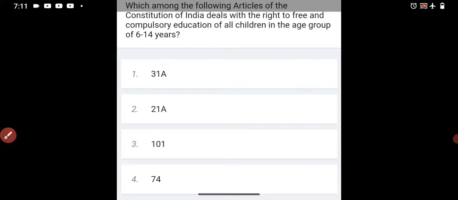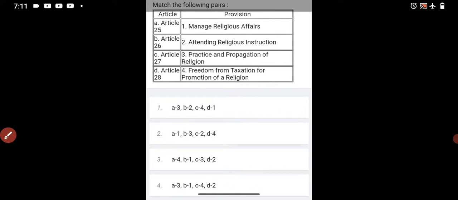So coming to the next question. Here is your matching question. On one side is the article and on the other side is the provision. Article 25, Article 26, Article 27, Article 28, and manage religious affairs, attending religious instruction, practice and propagation of religion, freedom from taxation for promotion of a religion.